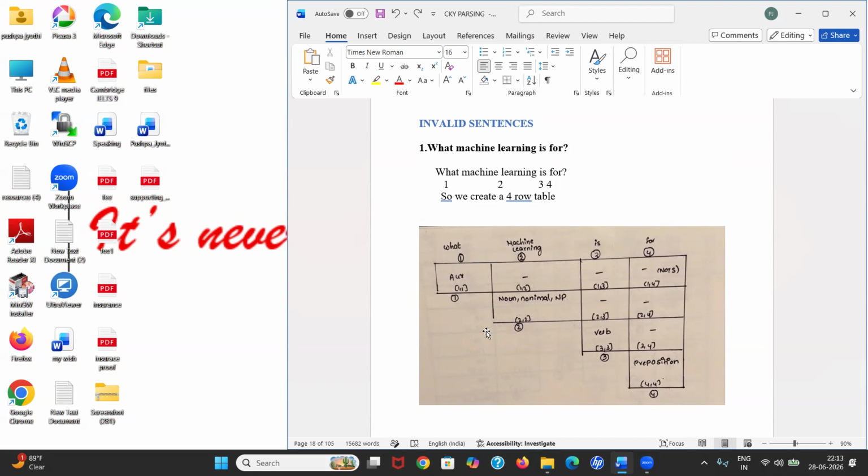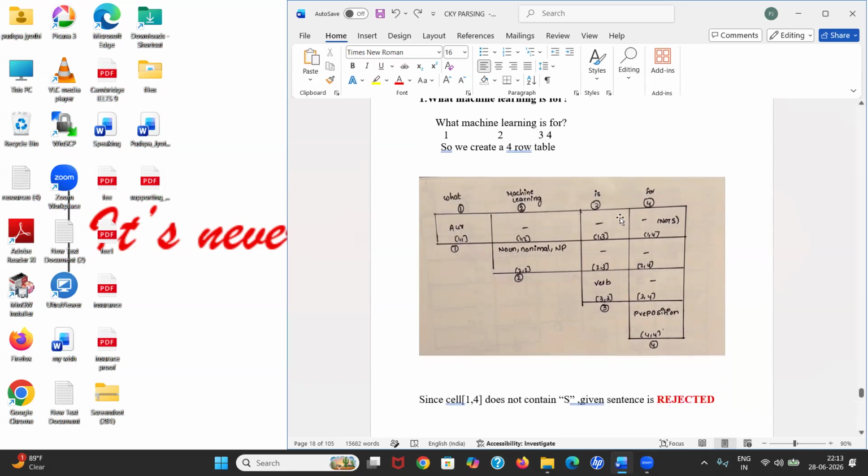Here we can't have noun and verb. We can have verb and noun, but we can't have noun and verb. So if it is not following the rules, it can't be accepted. It can't be derived from the starting variable. Since it is not derived by the starting variable, I can say this cell is not accepted. This sentence is not accepted.